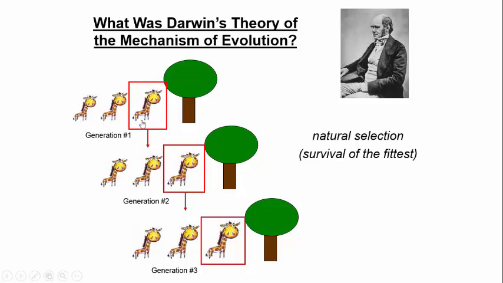But if only the longest neck giraffe is reproducing the most in this generation, the average shifts, right? So the average is now like them as opposed to what the average used to be, and that persists through the generations. He called this natural selection or survival of the fittest. Keep in mind that the word fit in an evolutionary context is sort of circular logic in a sense, which is okay. But fit doesn't mean what you look like or your speed or how healthy you look. What fitness literally means is who has the most offspring.